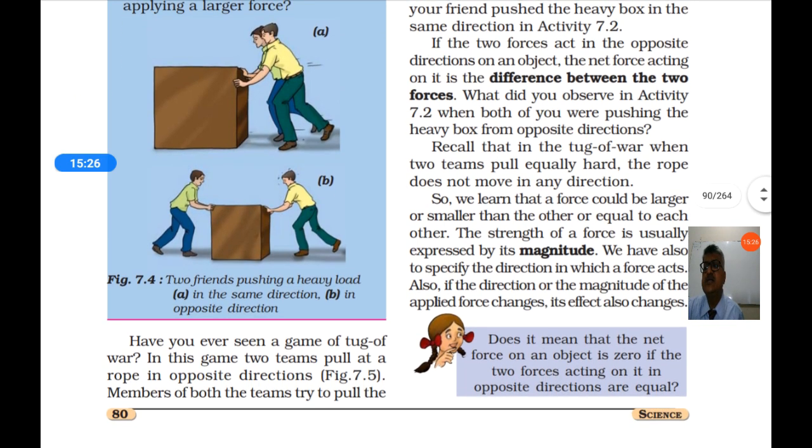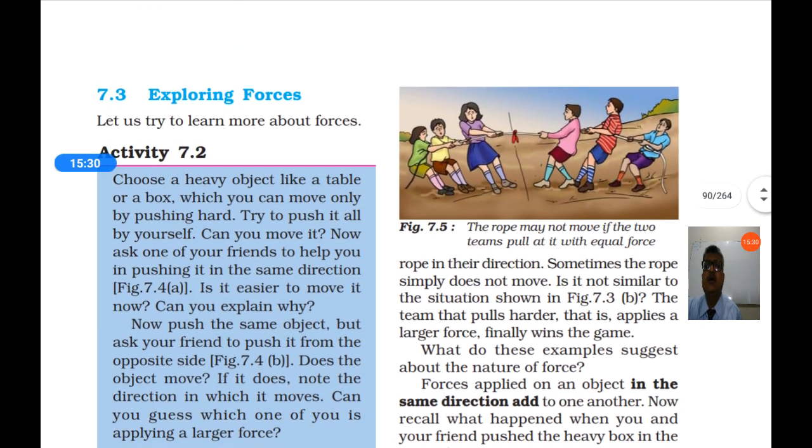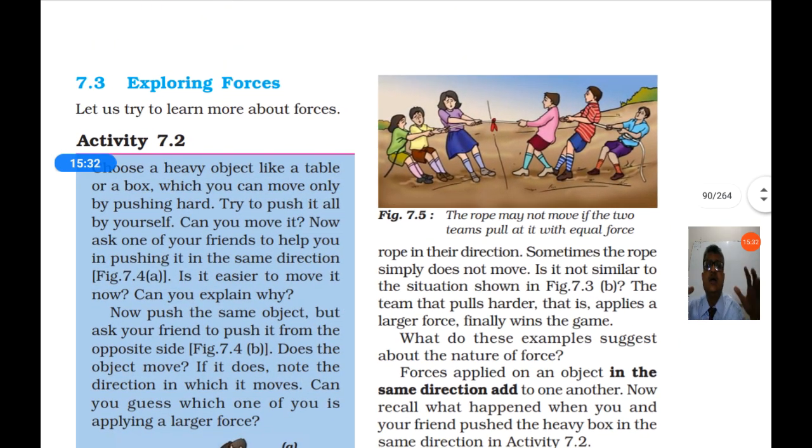Have you ever seen the game of tug of war? There, two groups of people are dragging the rope in opposite directions. Both are pulling the rope in opposite directions. So it will move only in the direction in which the people are pulling with more force.